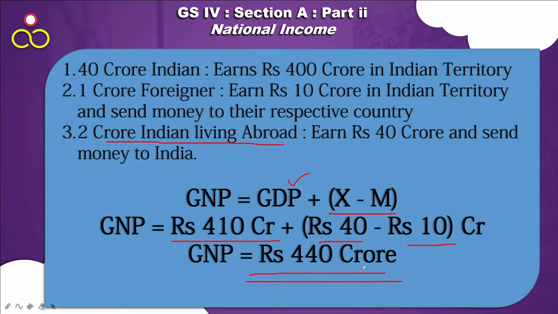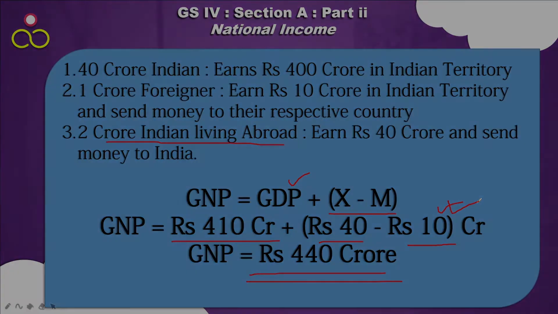Now if the money coming from abroad is less and the money going out of India is more, then obviously GNP will be less than GDP. Okay, so it all depends on the net factor income from abroad. If the income is more, the GNP will be higher.